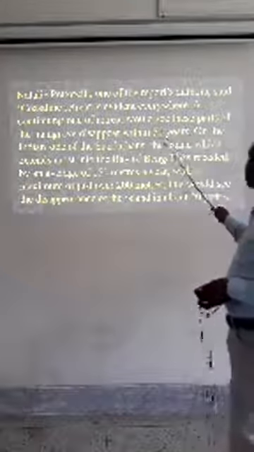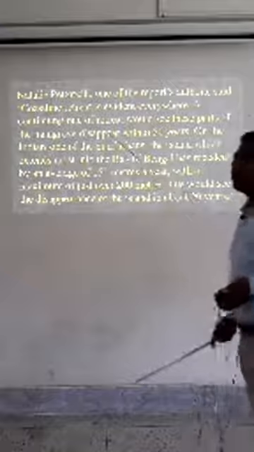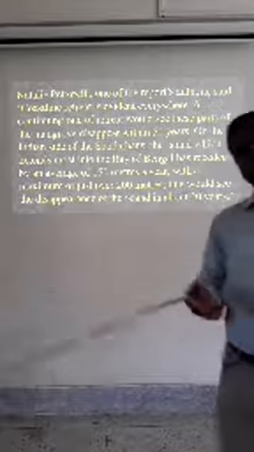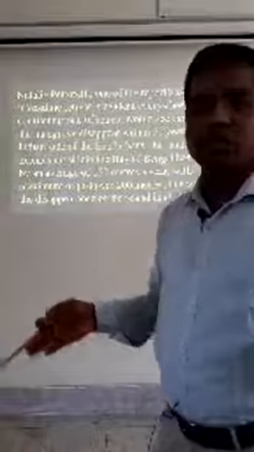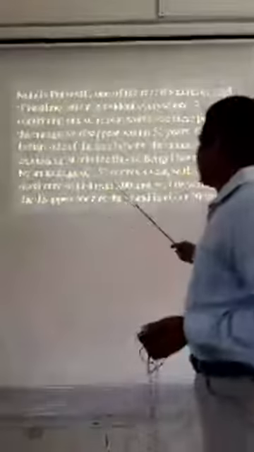If it continues, after 50 years the full mangrove forest will disappear. That is said.